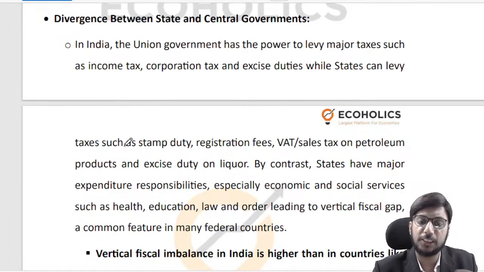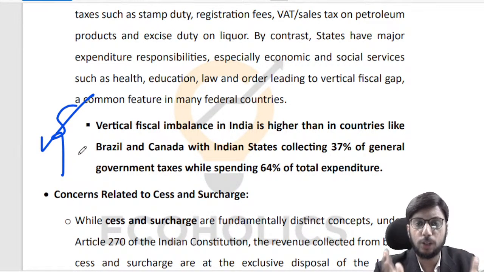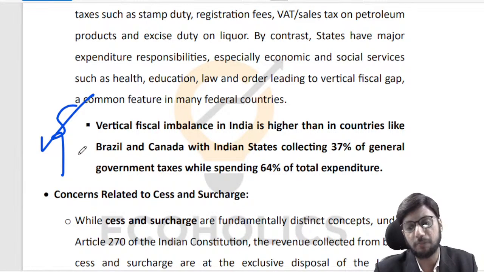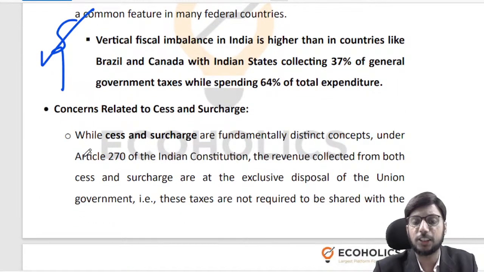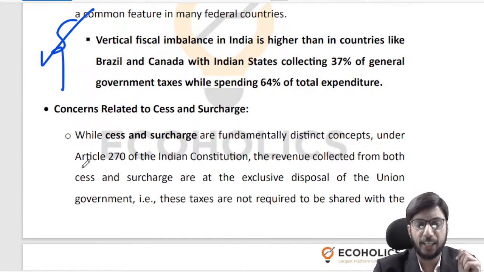There is a divergence between state and central government. That's a part of our constitutional design. So if you see, right, central government, like I mentioned earlier, they have all the larger, meatier and chunkier tax revenue for themselves, whereas the expenditure burden on the states is higher, right? Because they have to take care of education, healthcare, law and order, agricultural development, and so on and so forth, right? So there is a clear vertical imbalance in India, right? That the states don't have adequate revenue, right? So Indian states, they collect 37% of general government taxes while they spend 64% of total expenditure. So clearly they have to rely upon transfers, and those transfers are a headache, right?